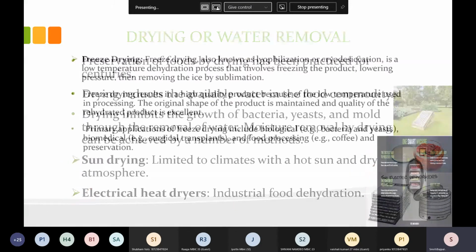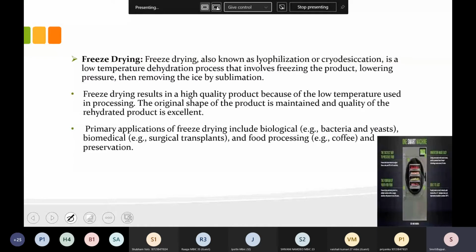After that there is one more drying method, freeze drying, that is cryodesiccation. It is low temperature dehydration. This is also done on the industrial scale.